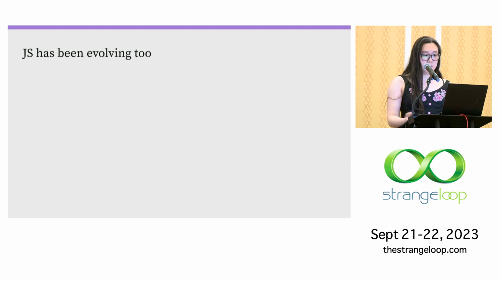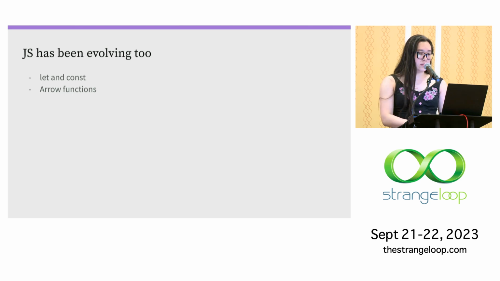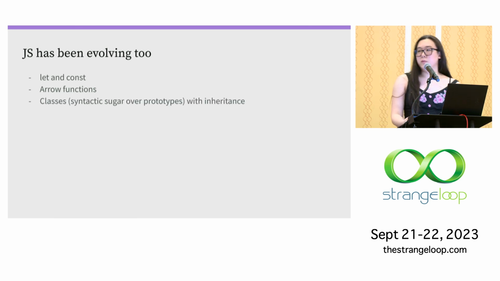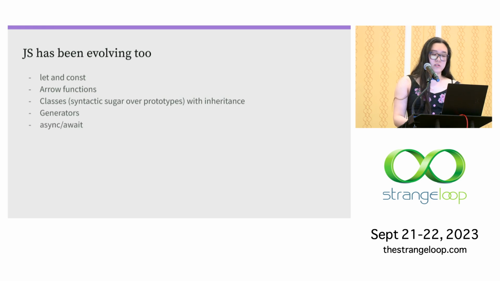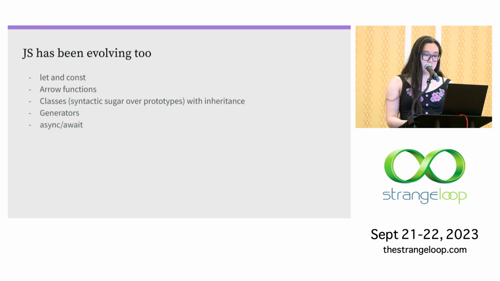And so ES6 was the first big step. We got let and const and arrow functions, which help us with these weird scoping behaviors. We got classes, so if you're coming from an OOP language, you don't have to know how prototypes work. And then we got things like generators and async await that just generally improve our quality of life.